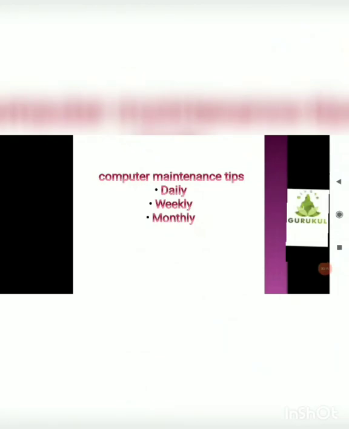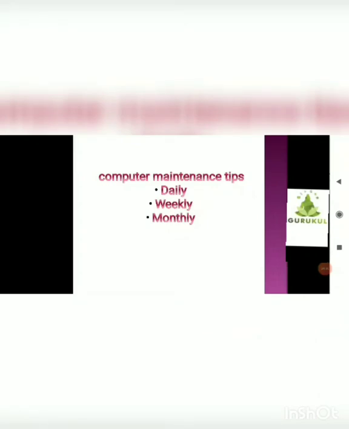Computer maintenance tips. Generally, there are 3 types of tips that you should always follow to make your computer system safe from viruses: daily computer maintenance, weekly computer maintenance, and then monthly computer maintenance. So what is to be done on a daily basis? You should update your antivirus and scan with the antivirus to make your computer system free from viruses.